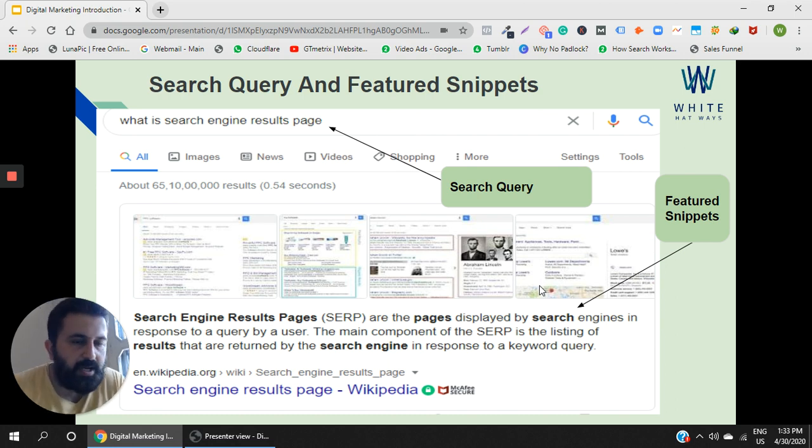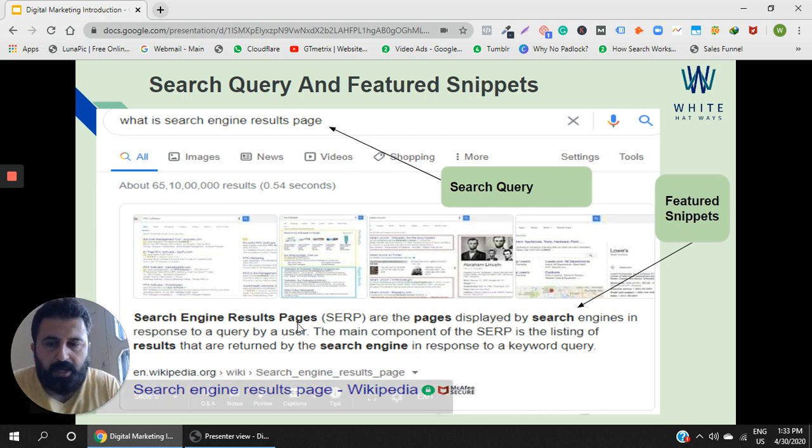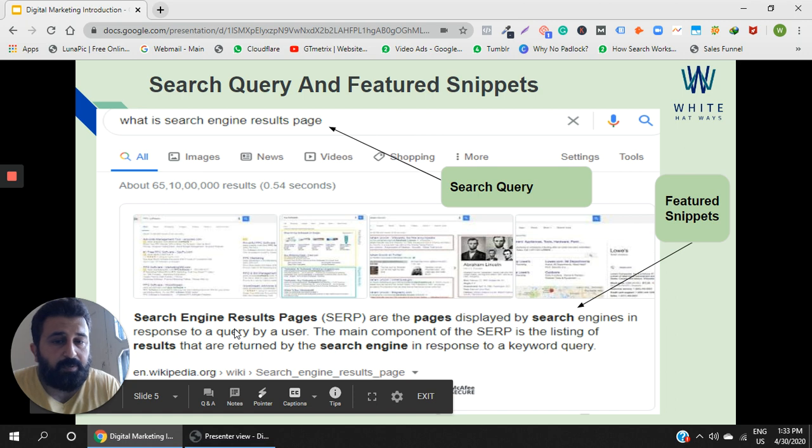Then comes featured snippets. Featured snippets are basically the results which Google on its search engine results page would give. Like in this case, the query is: what is search engine results page. When somebody puts this query, the featured snippets would appear on the Google search engine results page only, and they would give the result on that very page.